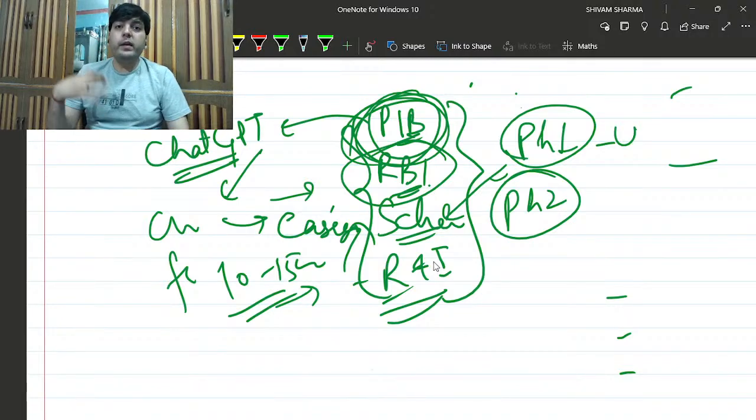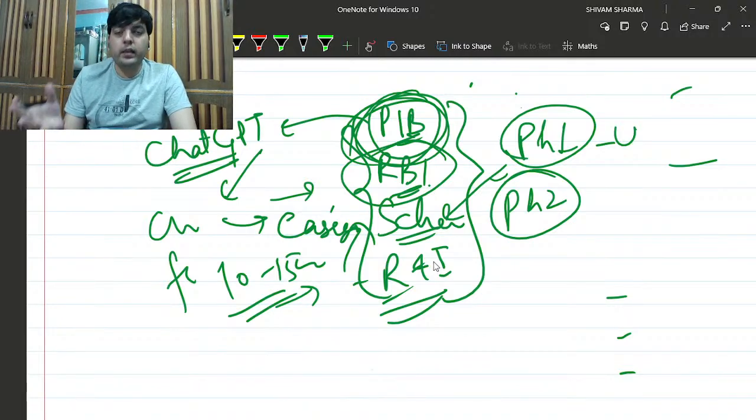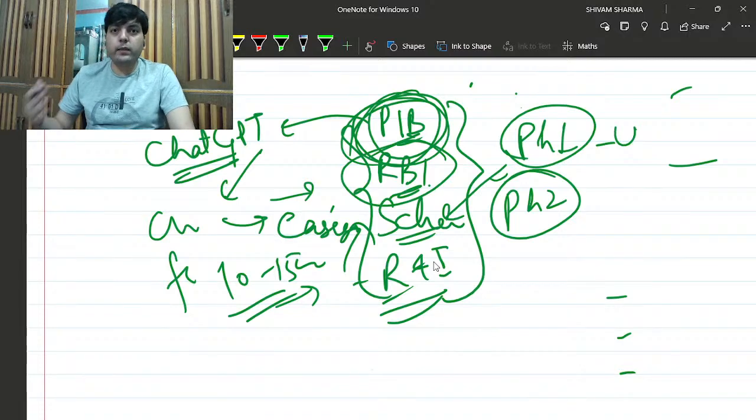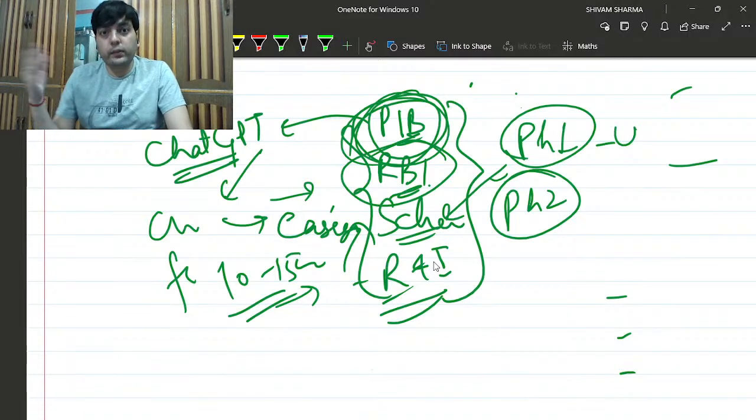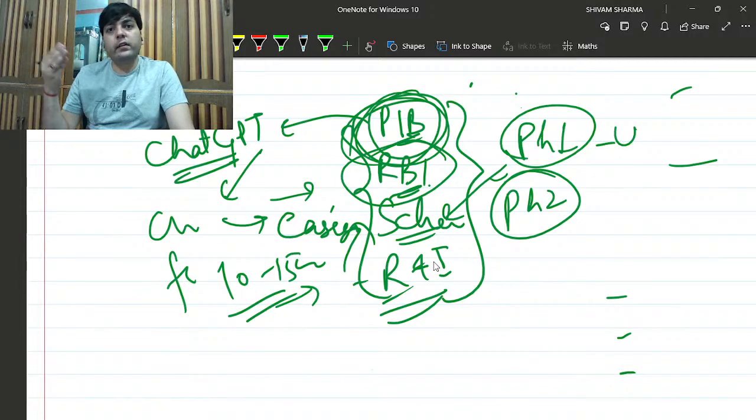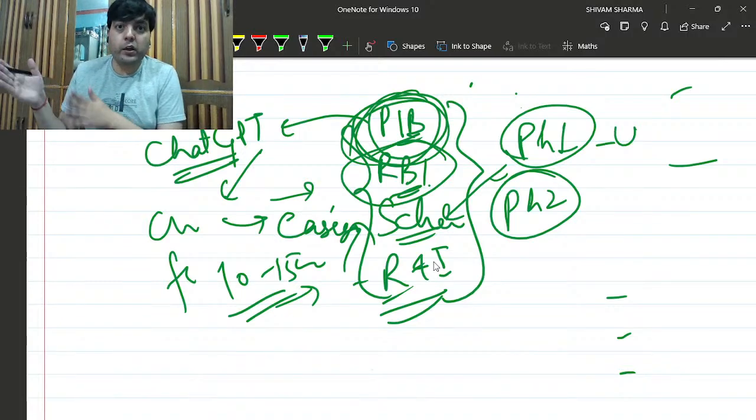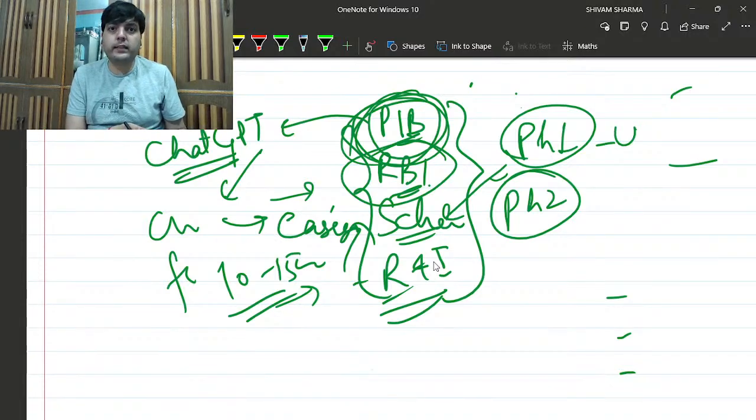So not only will you be able to understand the particular article in an easier language, you will also get some important MCQs regarding the articles which you are actually reading from ChatGPT, and you will also get the answers to those. So it will be an easier thing for you to make your own question bank and to revise your particular article from those question banks, because it will be easier to remember through MCQs than to read the whole article in itself.